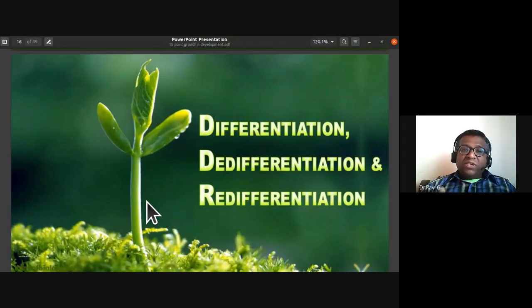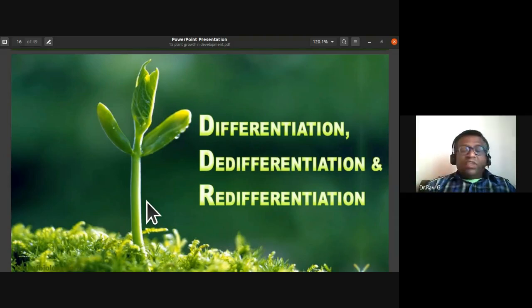What is de-differentiation? During secondary growth, you might have noticed that some of the cortical cells, parenchyma cells, were permanent tissue. These permanent tissues had formed by the differentiation of meristematic tissues. The permanent tissue regains its ability to undergo cell division. So this permanent tissue de-differentiates to form secondary meristem. Such newly formed meristematic tissue we call secondary meristem.